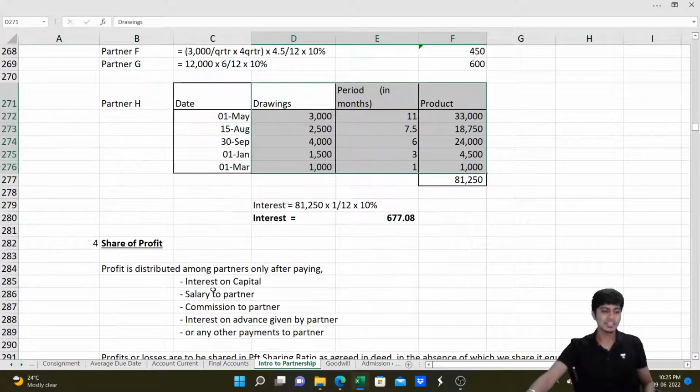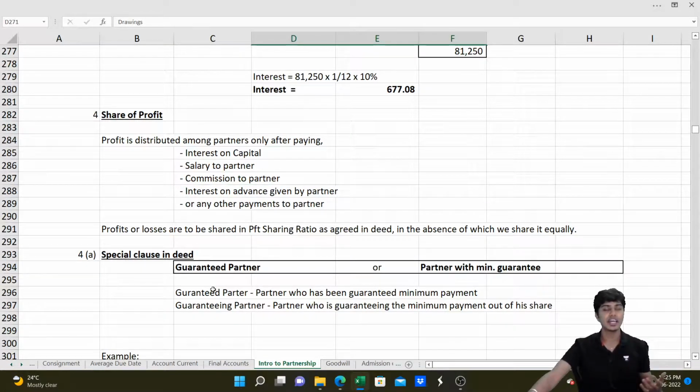Understood? Then comes the share of profit. Whenever the profits are to be shared, the profit is computed after paying interest on capital, salary, commission, interest on advance if any, or any other payments to partners. Only after making all of these do we compute the share of profit, which needs to be shared between the partners.